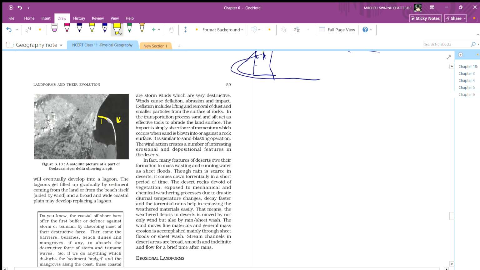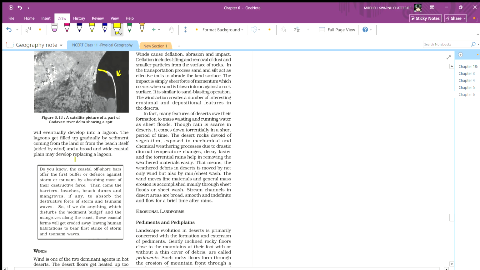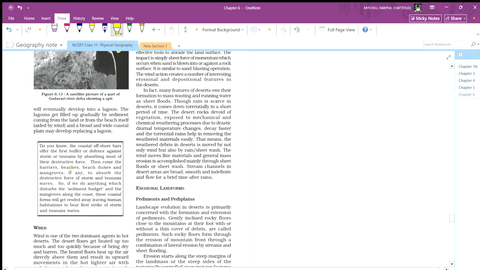So basically, this part is called lagoon. This is how lagoons are formed. The lagoon gets filled up gradually by sediment coming from the land or from the beach itself, aided by wind. A wide coast or a broad coastal plain may develop when all these waters get dried up.